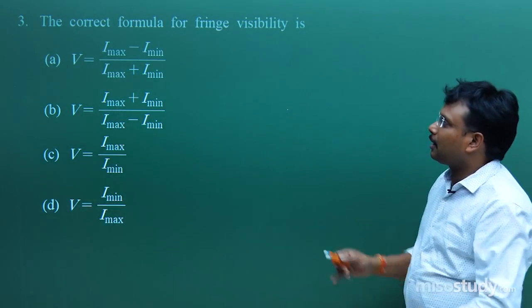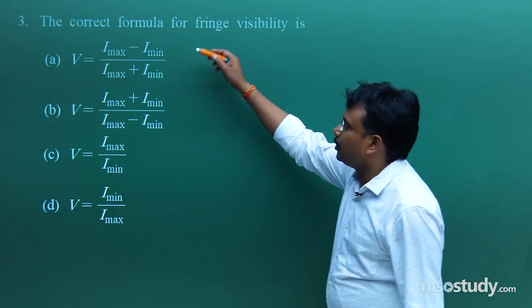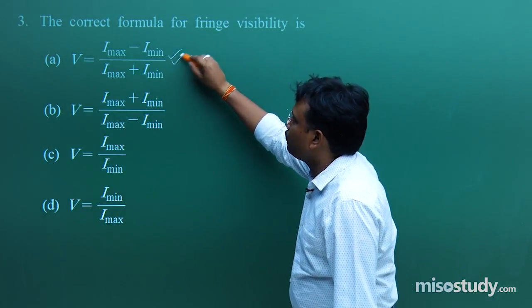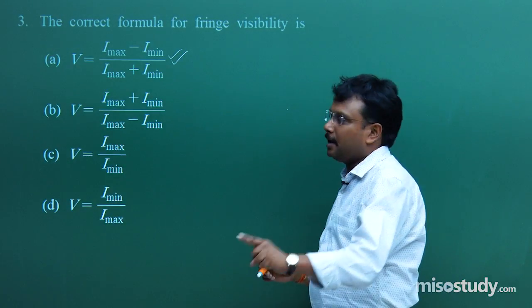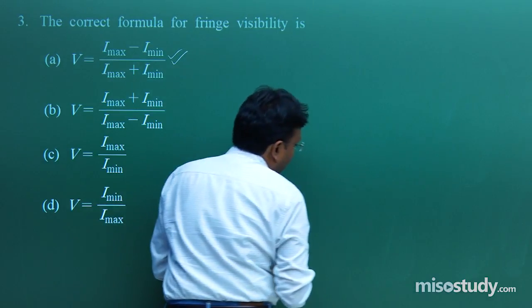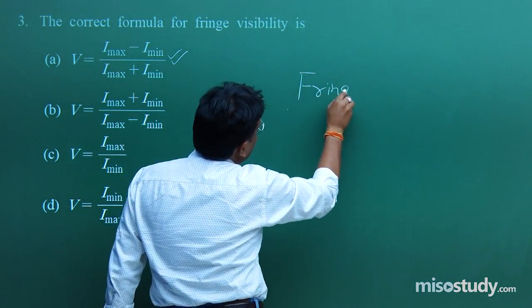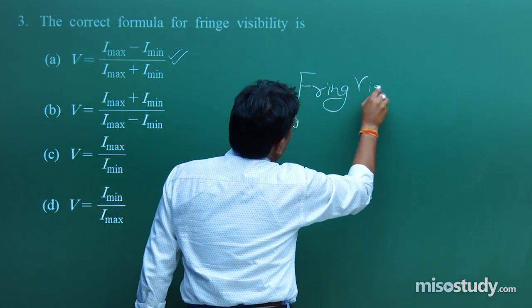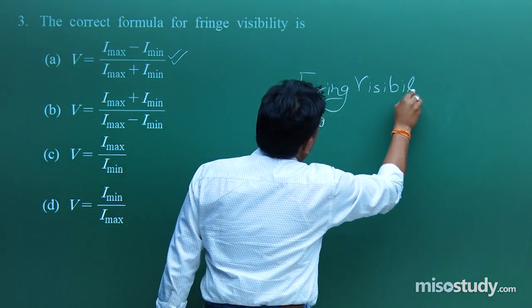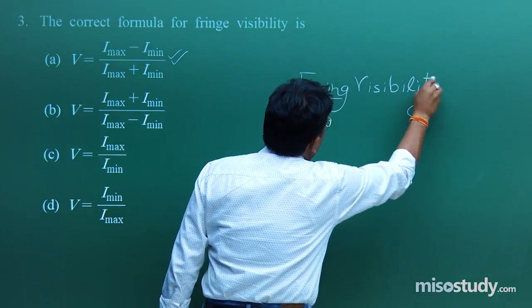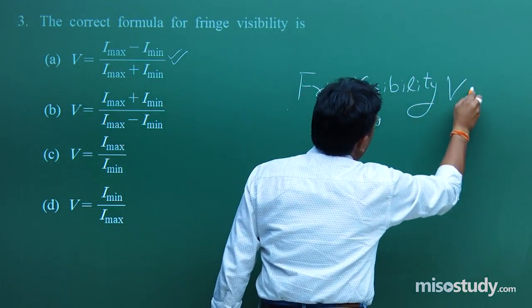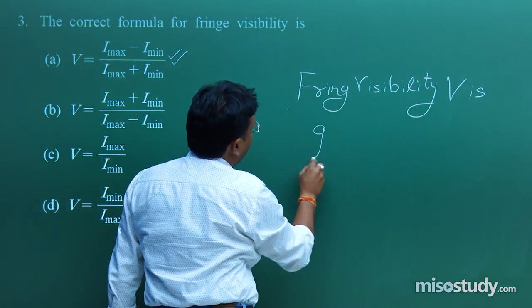So here the correct result is A because it is a formula, but I would like to mention one simple line over here. And what is that line? That is fringe visibility, V is given by